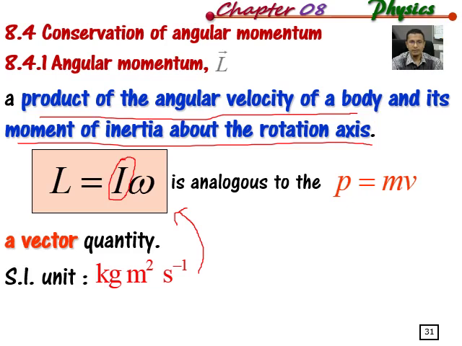The SI unit for the moment of inertia, or rotational mass, is kilogram meter square, and the SI unit for angular velocity is radian per second. If you look here, there is no radian symbol, so whether it's with radian or without radian is not wrong, still right.